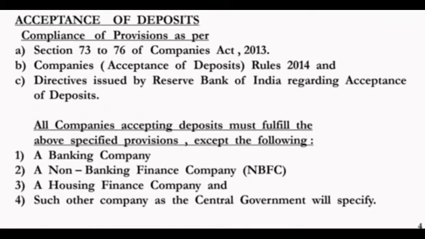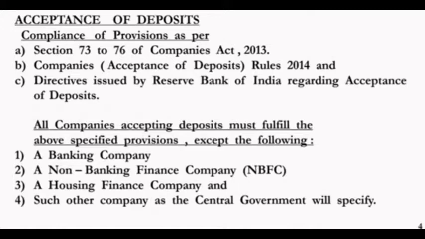Is that clear everyone? Now see, whenever a company wants to go for a deposit, it should follow some provisions. It requires compliance with the provisions of the Companies Act 2013. Section 73 to section 76 contain all the terms about the issue of deposit. Second, they have to follow the Companies (Acceptance of Deposits) Rules 2014. As we have studied in debentures and shares, the company has to follow the Companies Act sections and the guidelines of SEBI. So these are the rules and provisions that we have to follow when we issue a deposit.